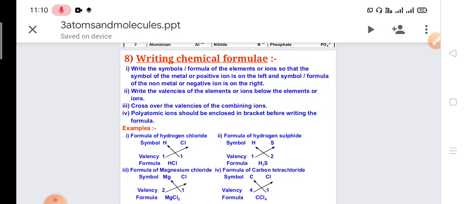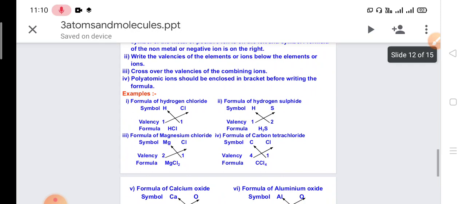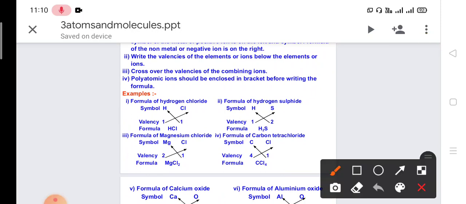So here is an example to write the formula. A simple example, the formula of hydrogen chloride, HCl. Here hydrogen valency is 1 and chlorine valency is 1. When 1 and 1 cross with each other, the compound formed is HCl. Next, the symbol of hydrogen is H and the symbol for sulfur is S, hydrogen sulfide.